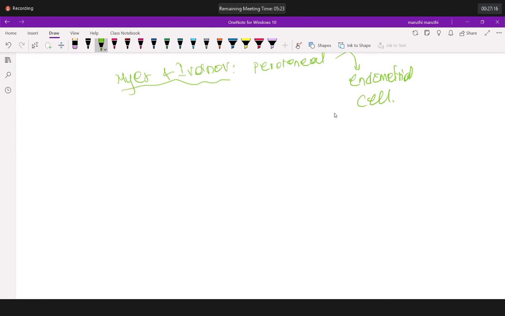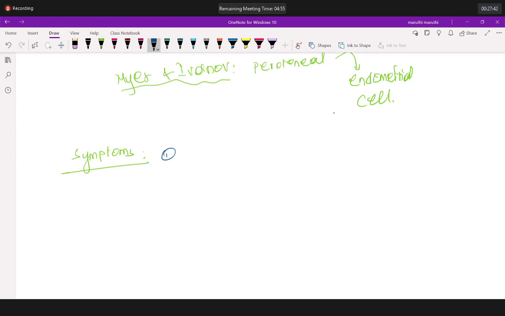If a female has endometriosis, what are the symptoms of endometriosis? The symptoms are very important aspects. The first important point: is there normal location or abnormal location of endometrial cells?